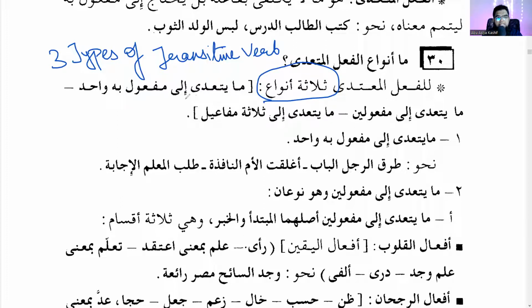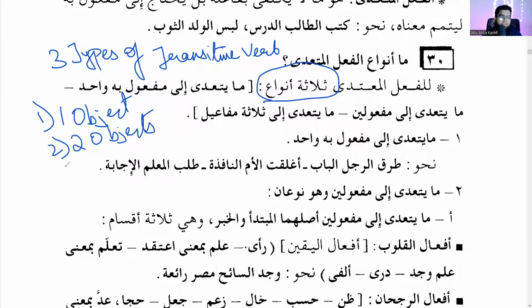One, ما يتعدى إلى مفعول به واحد. One, only one object. It'll take only one object. ما يتعدى إلى مفعولين. What takes two objects? Two objects. وما يتعدى إلى ثلاثة مفاعيل. And the third is three objects. Very simple. One مفعول به, two مفعول بهs, and three مفعول بهs.